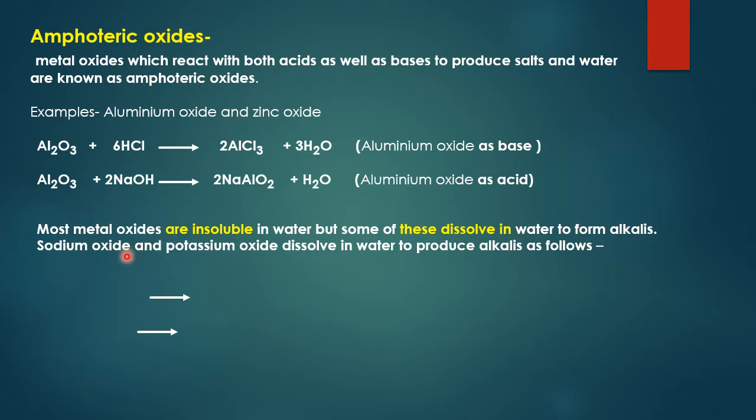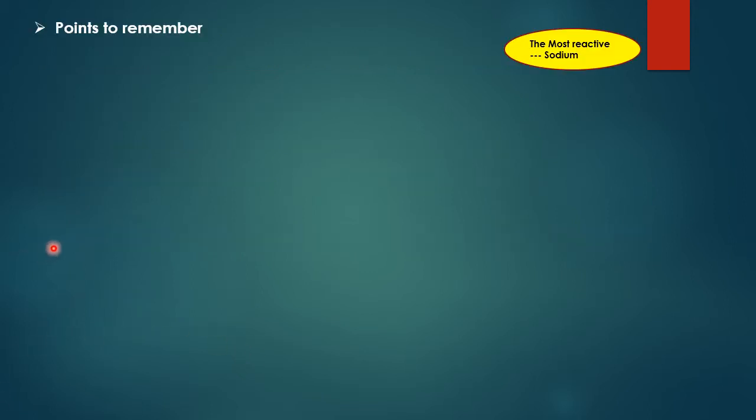Another point to remember regarding metal oxide is that metal oxides are insoluble in water, but some of the oxides dissolve in water and they form alkalis. Sodium oxide and potassium oxide dissolve in water to produce alkali, and the reactions are here. Na2O plus H2O gives 2NaOH. K2O plus H2O gives 2KOH. This is sodium hydroxide and this is potassium hydroxide. Here are some important points.